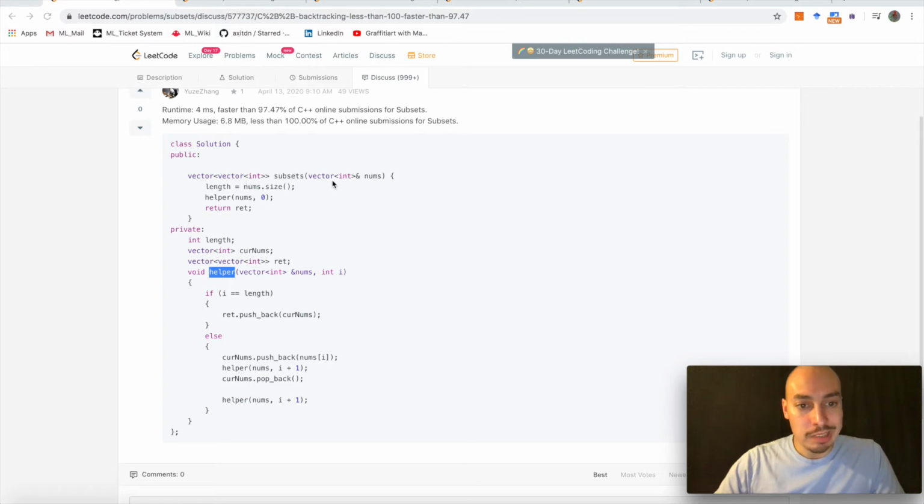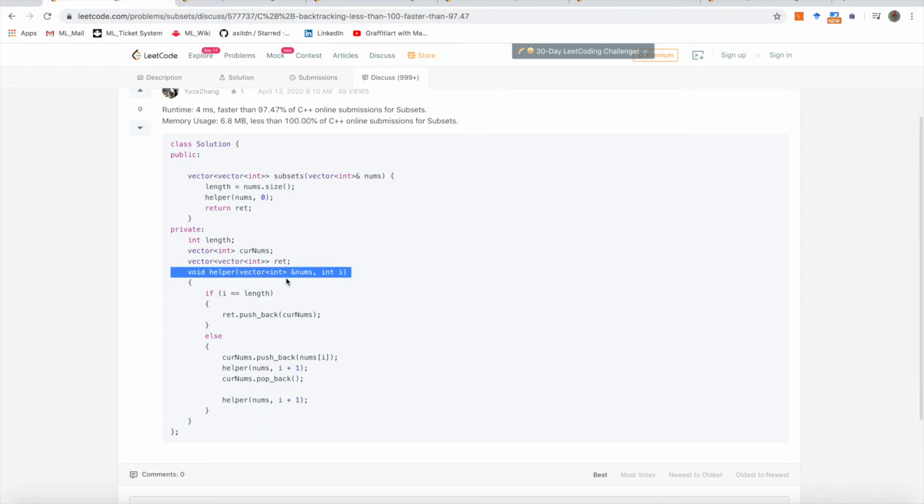The main routine sets up everything that we need in order to call the helper routine, and it also comes with a variable to keep track of where we actually are in our explorer. And the helper routine then gets those two parameters.